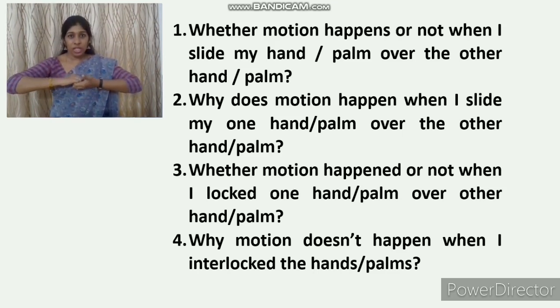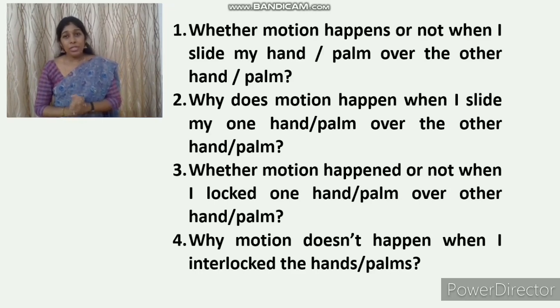Whether the hands are moving, what did I do? Yes, I lock the hands. So, it is difficult to move, right? Okay. Now, we can answer these questions. What is the first question?